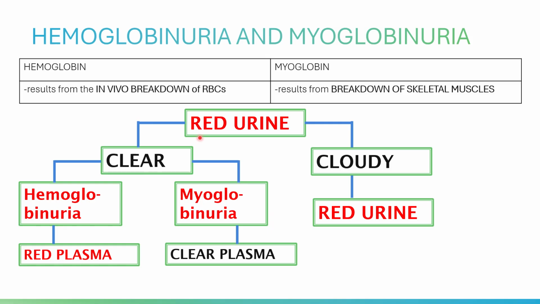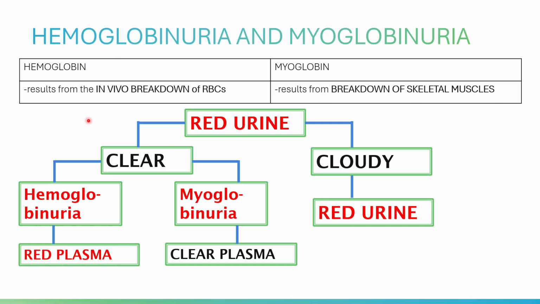Let's take a look at red urine, which is caused by blood. The presence of hemoglobin in the urine is termed hemoglobinuria. The presence of myoglobin in the urine is termed myoglobinuria. What are the causes?